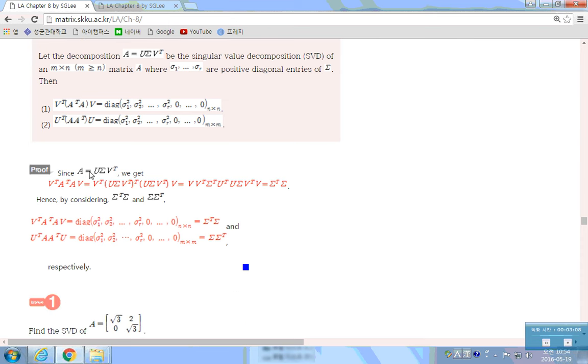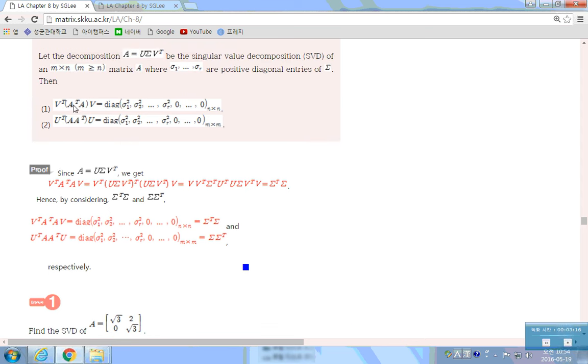Let me show that. Since A is equal to U sigma V transpose, V transpose times A transpose A times V can be written in this way, because A is this, so A transpose and A are here. Then V here, so V transpose, okay, here.